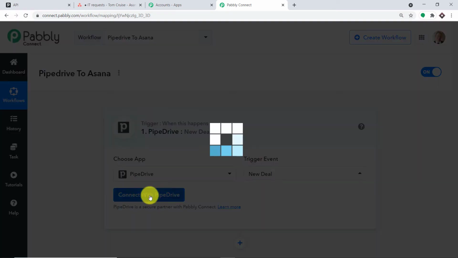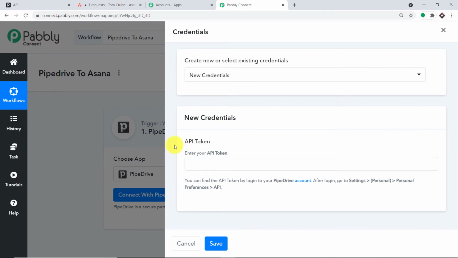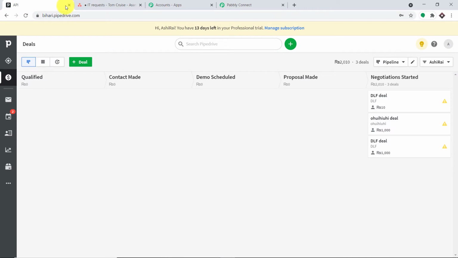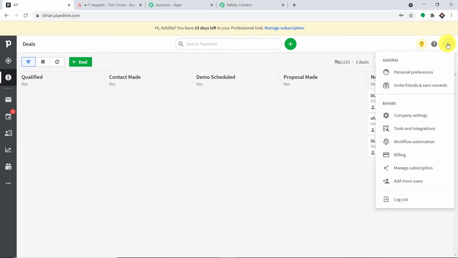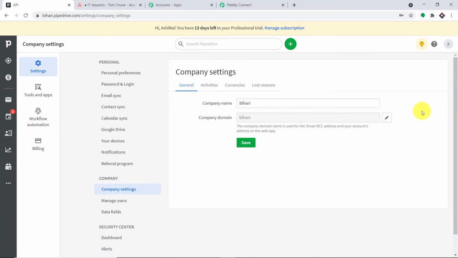So let me just click on Connect with Pipedrive. In the new credentials, we have to fill in the API token. So to get the API token, let me just take you to Pipedrive. Okay, so this is my Pipedrive account. Let me just take you to my profile. Here you will find the option called company settings. Click this. Okay, so this is my company settings page.